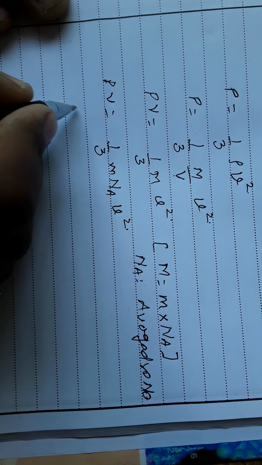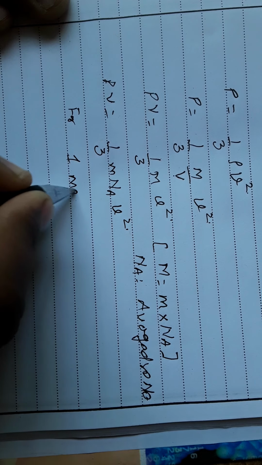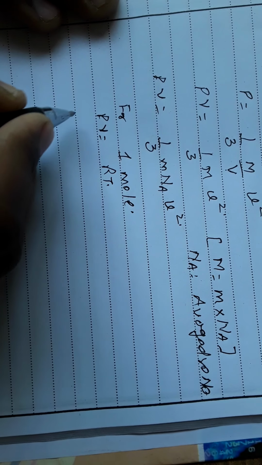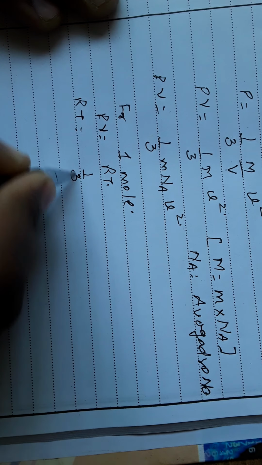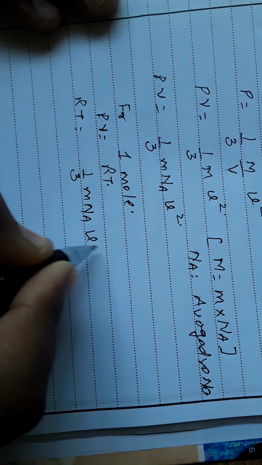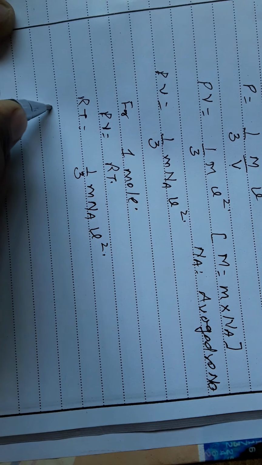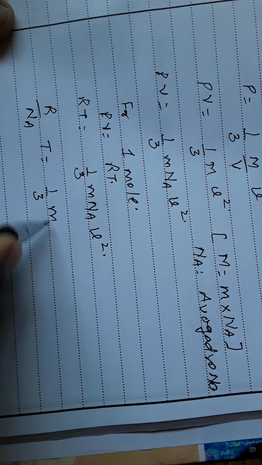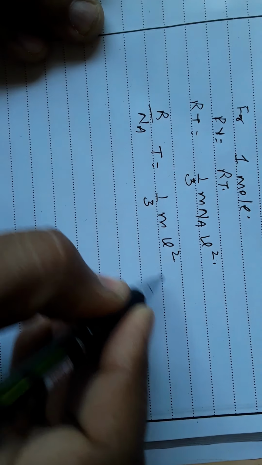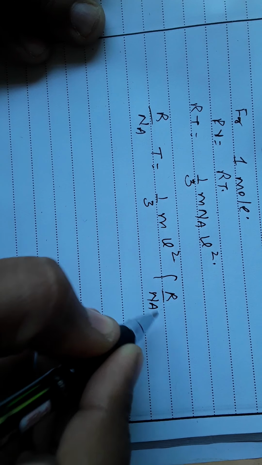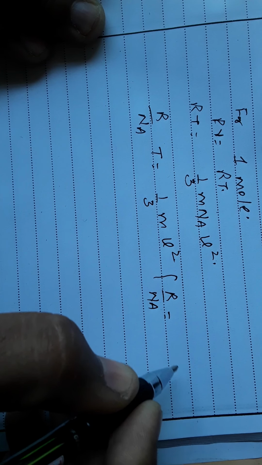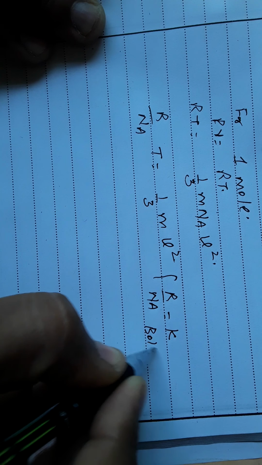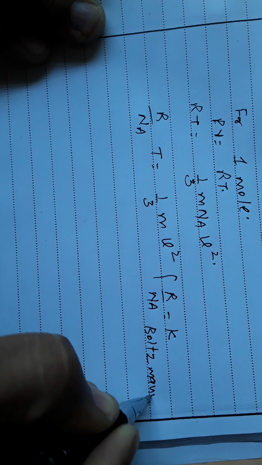According to the gas equation, for 1 mole, we can write PV is equal to RT. So we can write here RT is equal to 1 by 3 M Na into V square. Now we can shift Na to the denominator, R by Na into T equals 1 by 3 M into V square. Here R by Na, R is gas constant, Na is Avogadro number. This is also constant, so we get a new constant that is known as K, which is known as Boltzmann constant.